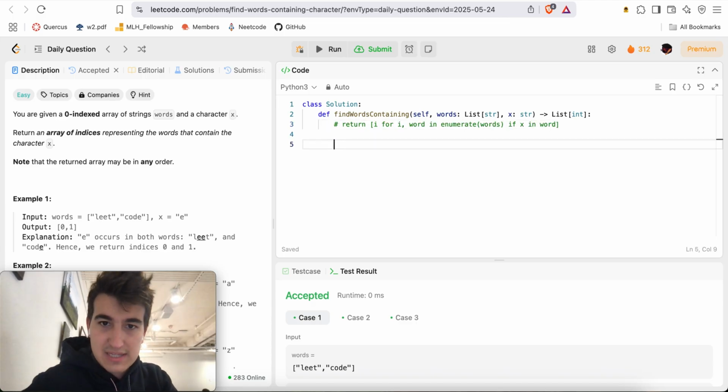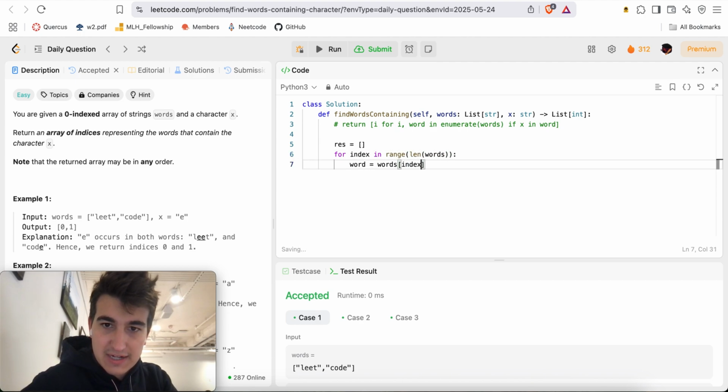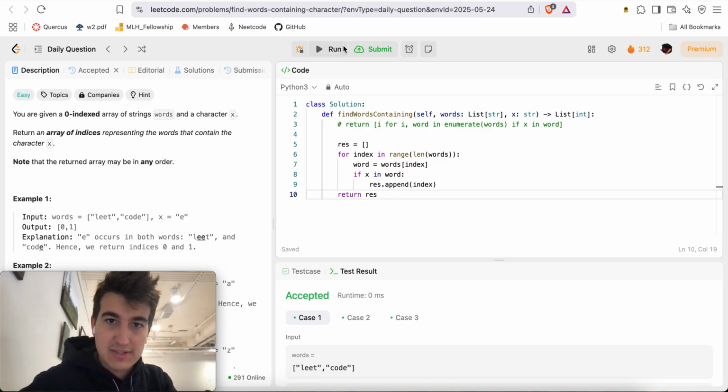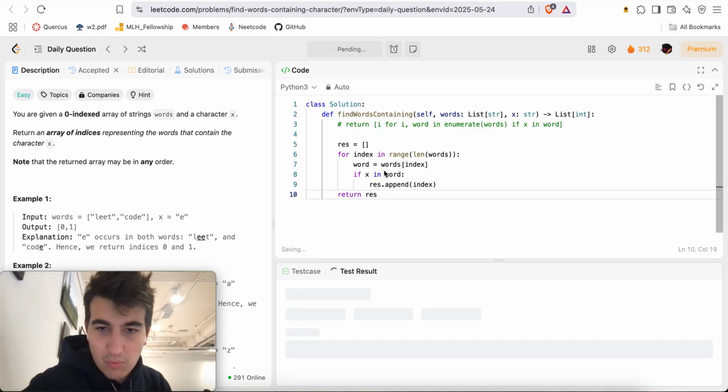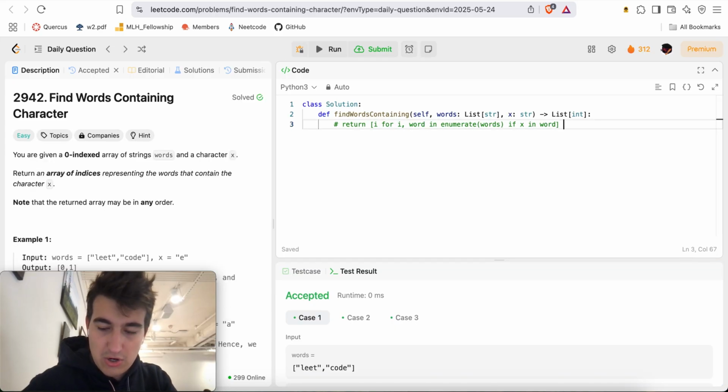Maybe a simpler way of going about it is you have a result array here, and you say for index in range length of words, then word is equal to words of index. If X is in the word, then res.append the index, and then return res. So that might be a more standard way of writing the same function. This is just me doing it all in one line, but pretty much the same idea.